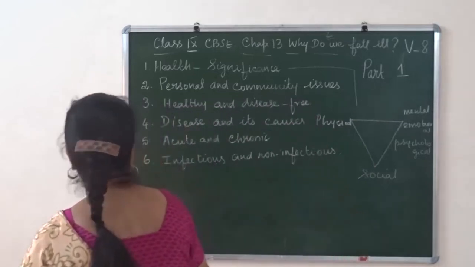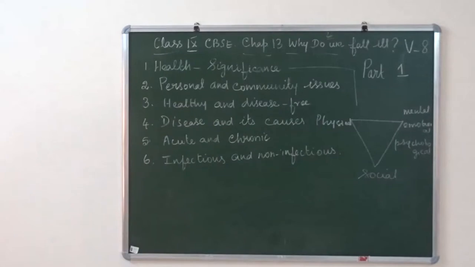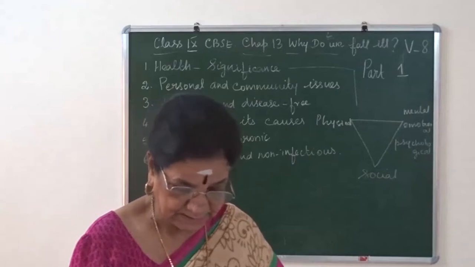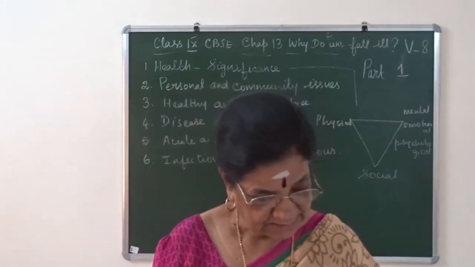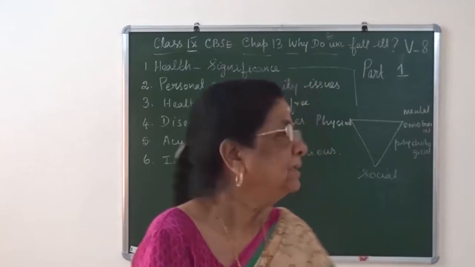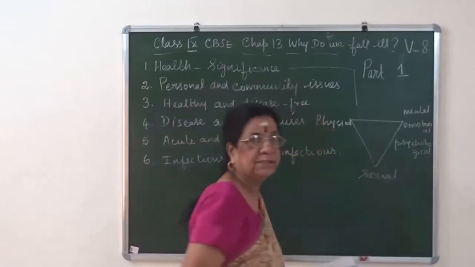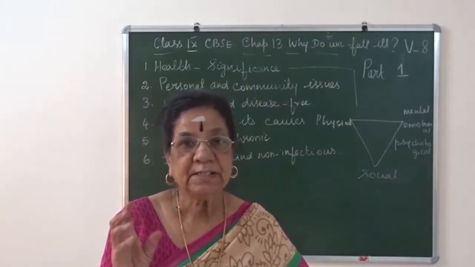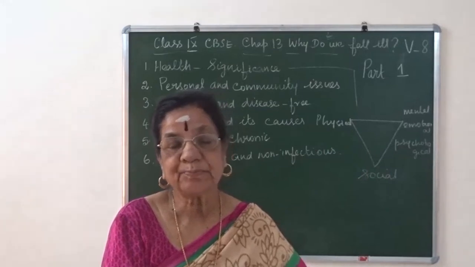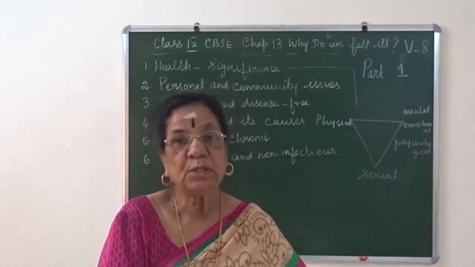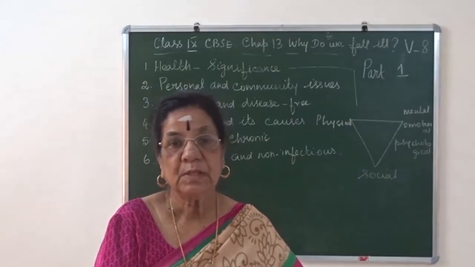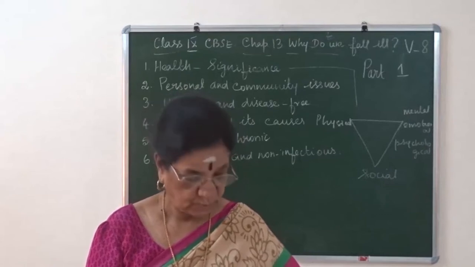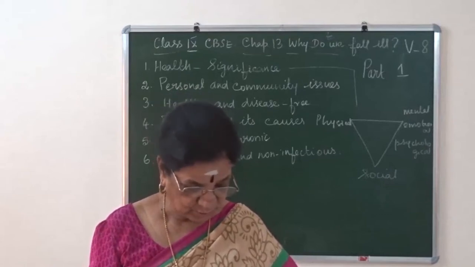In our book, under health and its significance, there is an inverted triangle. You should know this inverted triangle in our book, and what relation it has to the topic. The next one, significance of health.